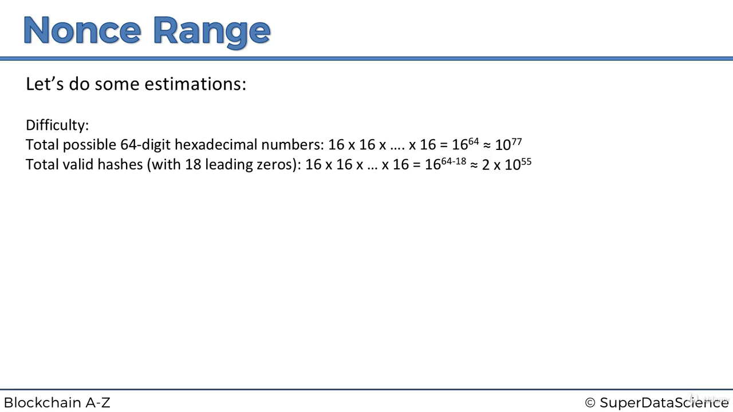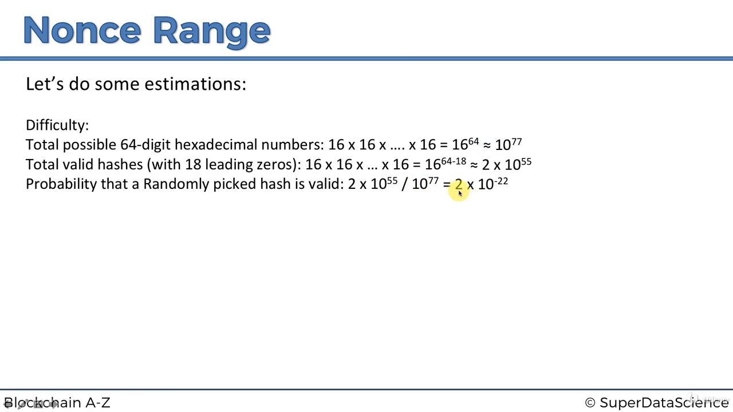And that means, as we discussed previously, the probability that a randomly picked hash is valid, or will solve the cryptographic puzzle, is the valid hashes divided by the total number of possible hashes, and gives us 2 times 10 to the power of minus 22. Remember that very, very small percentage. This is the likelihood of you solving a cryptographic puzzle if you pick a random hash, or that's the same as saying if you pick a random nonce. Okay, so we're going to underline this number because we'll need it in the next calculation.